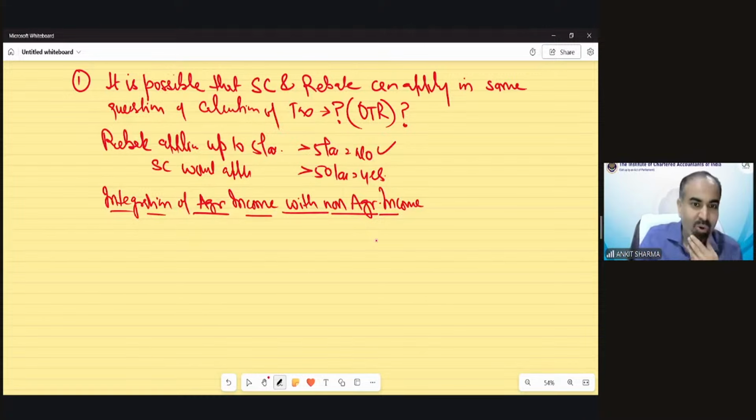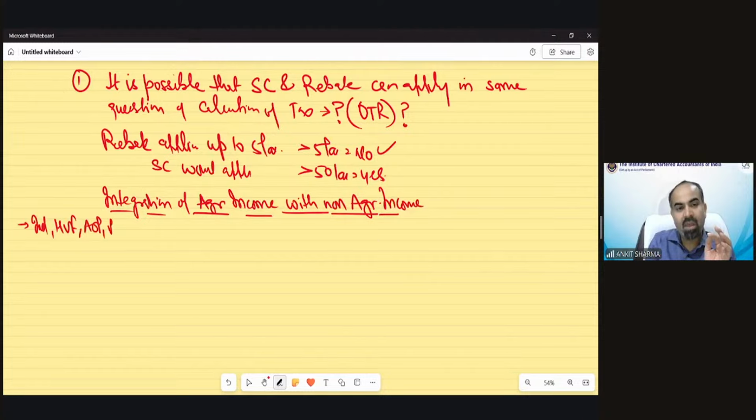So how would it be possible? Let me tell you how. In case of integration, there are some conditions you have to fulfill. It is applicable only in case of individual, HUF, AOP, BOI, and AJP. Clear? The second condition was agricultural income must exceed how much? For applicability of integration provision, how much must the agricultural income exceed? Absolutely right, Prem Kumar and Ram. It should be more than 5,000.